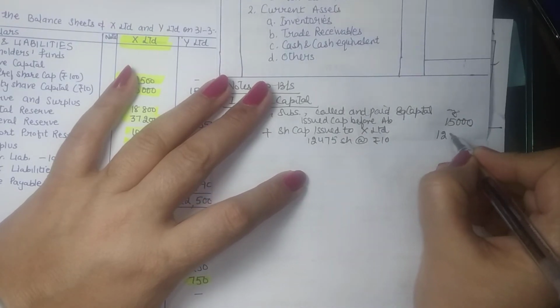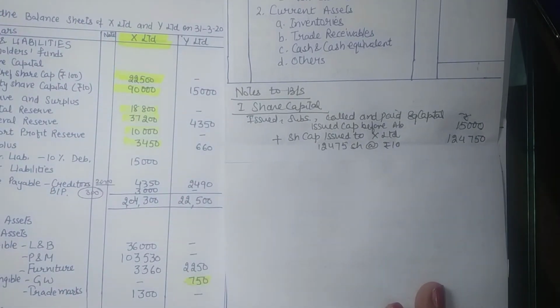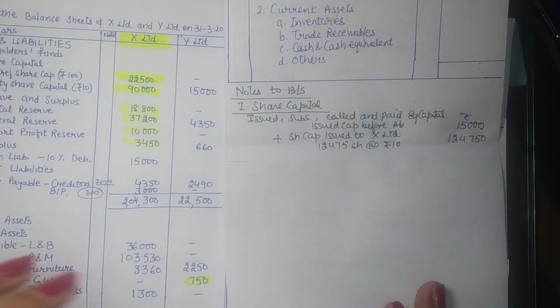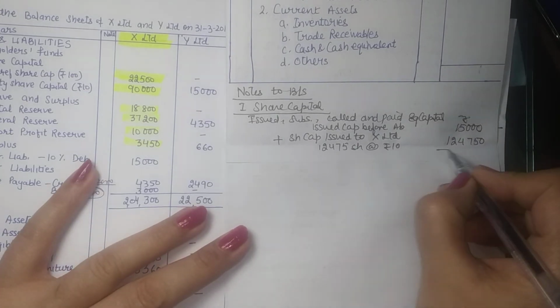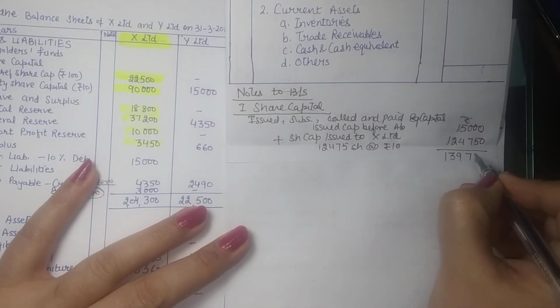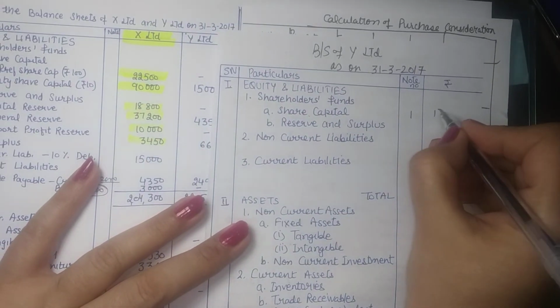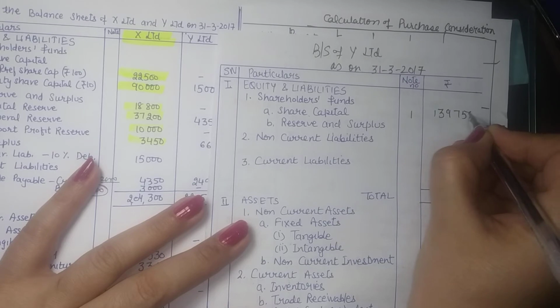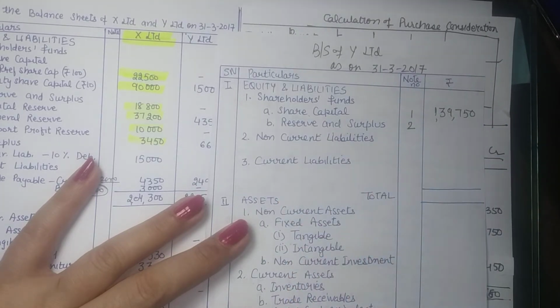So 1,24,750. So keep track of all the transactions. If you have issued capital at some other place also, so you can add that. So we don't have any such thing right now. So this is the capital, 1,39,750.